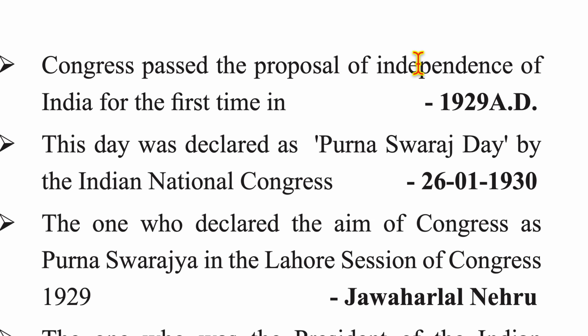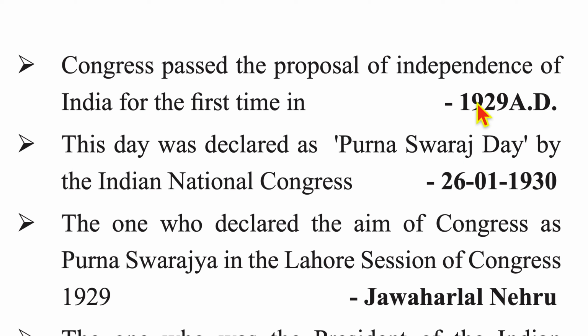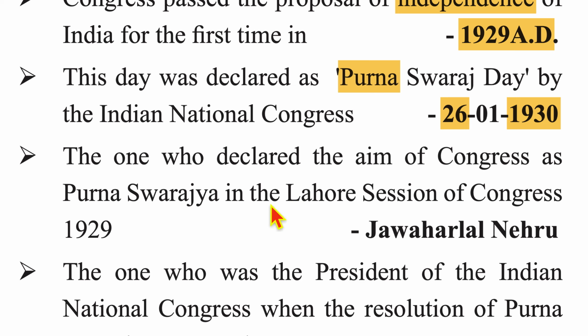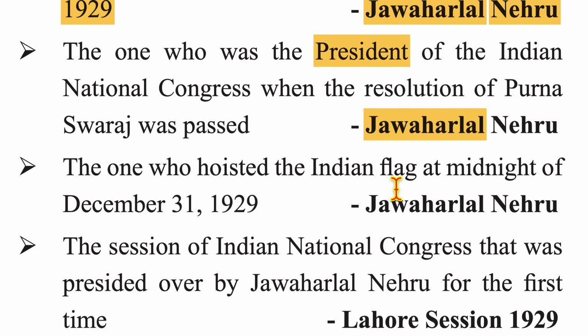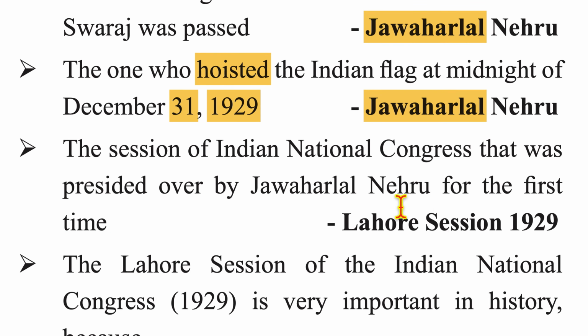Now, Congress passed the proposal of independence of India for the first time in 1929. This day was declared as Purna Swaraj Day by the Indian National Congress. The day was 26th of January 1930. The one who declared the aim of Congress as Purna Swaraj in Lahore session of Congress 1929 was Jawaharlal Nehru. The one who was the president of Indian National Congress when resolution of Purna Swaraj was passed was Jawaharlal Nehru. The one who hoisted the Indian flag at the midnight of December 31st, 1929 was again Jawaharlal Nehru.